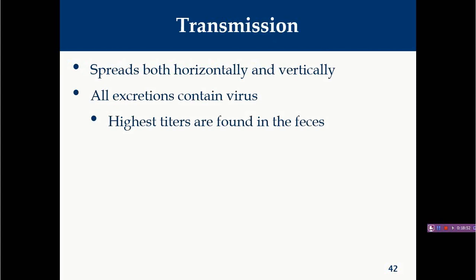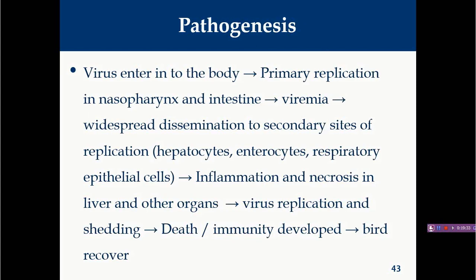Transmission is again the same, horizontal and vertical, right? Here, what we have discussed, generally vertical transmission is the most important route of transmission of this disease. Generally, embryonated eggs contain this virus in the embryo, in the yolk, as well as in the albumin, and whenever there is hatching of the eggs, you will find infected chicks hatched, and it will show some typical disease in young chickens. Fecal materials contain this virus and become a source of infection for other healthy birds.